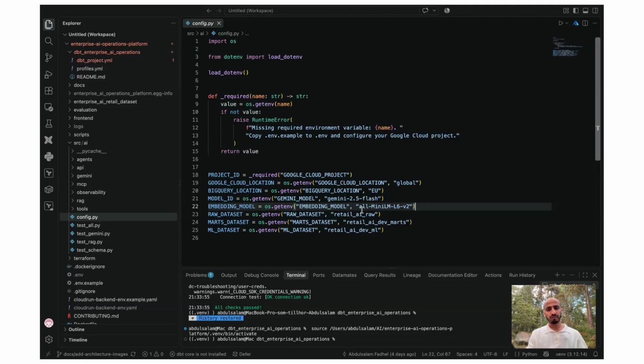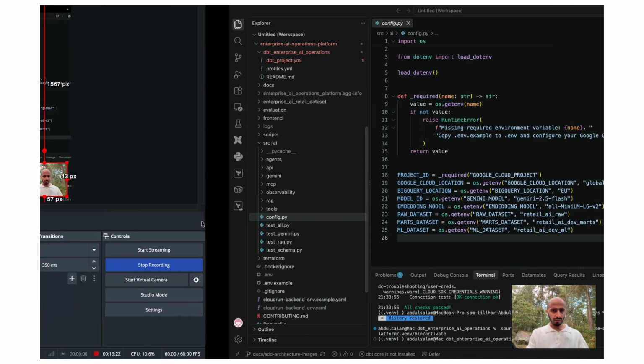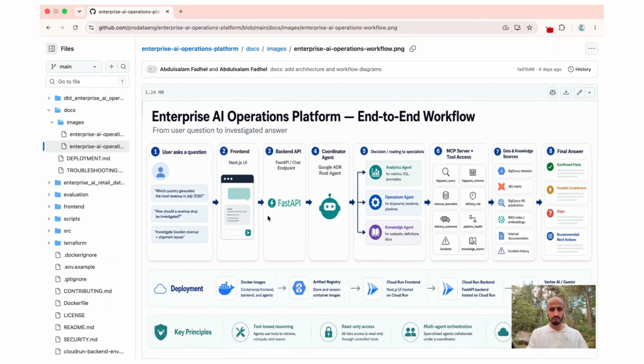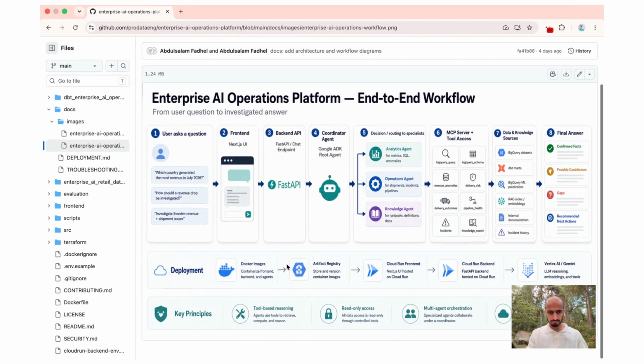For that reason, I just use this MiniLM, and I downloaded that package and used it locally. So this helps reduce that resource exhausted error. Yeah, the models that we used are related to Google Gemini.